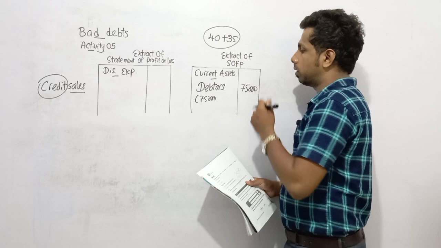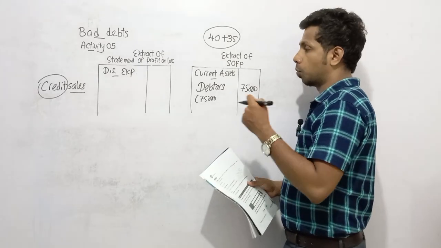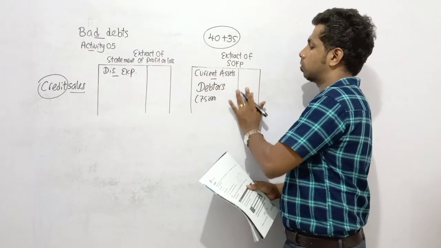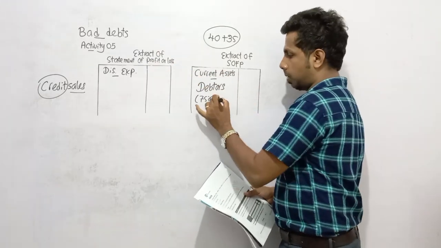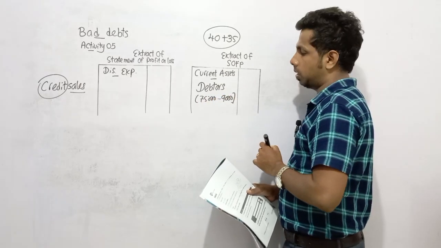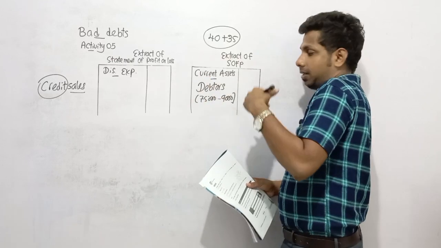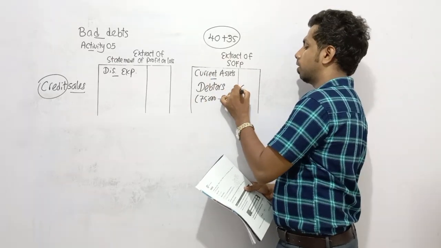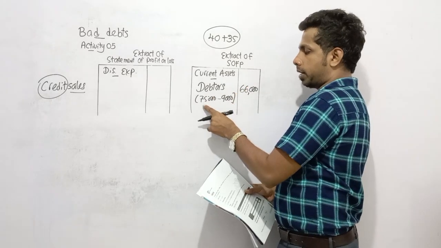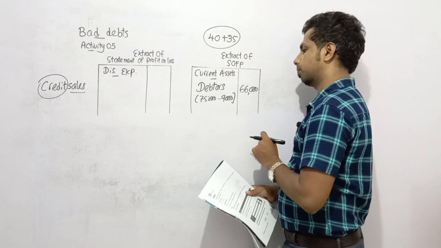When you record debtors as 75,000, that is incorrect, no? In preparing financial statements, we need to present accurate information to the stakeholders. So don't show 75,000. Make sure to deduct the bad debts amount. Then how much should be the real debtors, the amount that we can collect from debtors? 66,000 rupees. So the debtor asset decreased from 75,000 to 66,000.